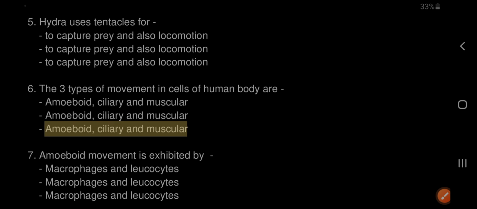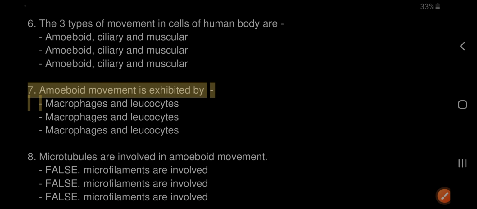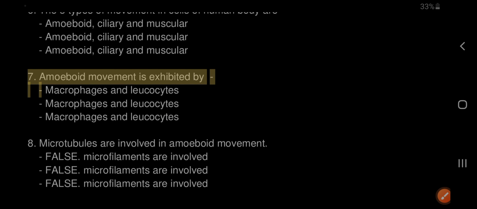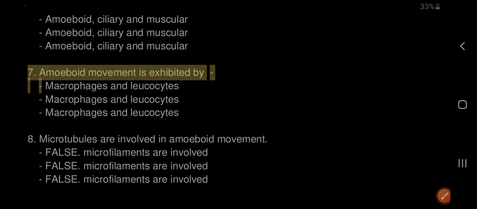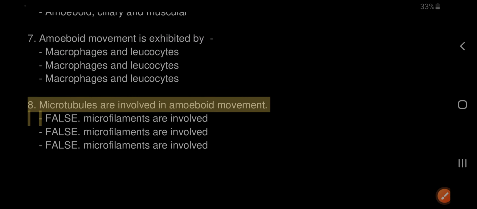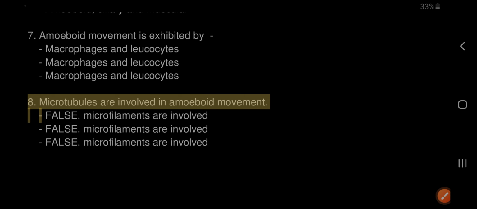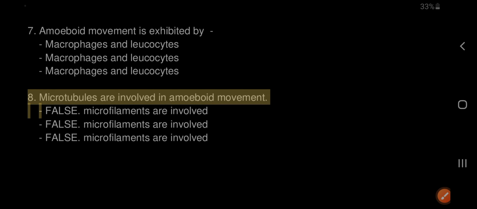7. Amoeboid movement is exhibited by macrophages and leukocytes. 8. Microtubules are involved in amoeboid movement. False, microfilaments are involved.